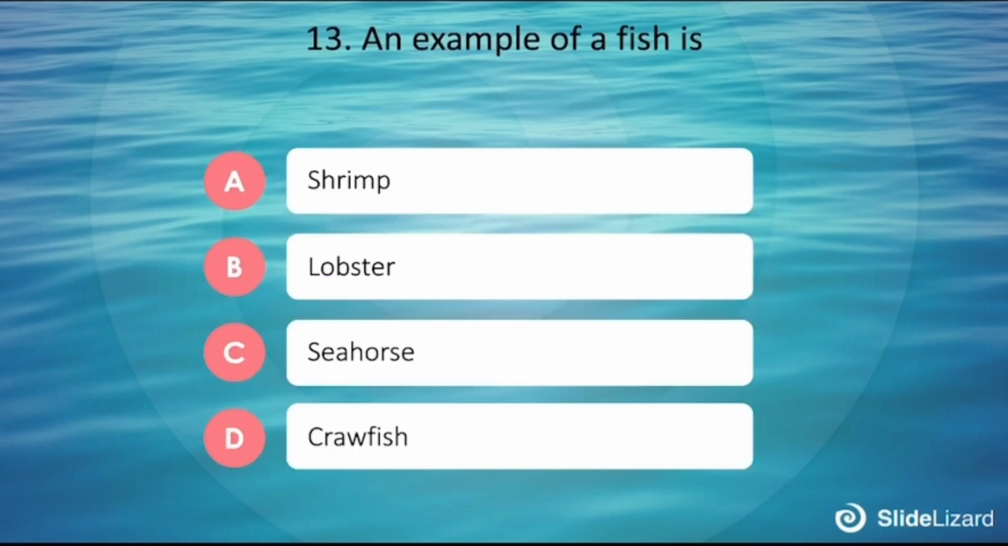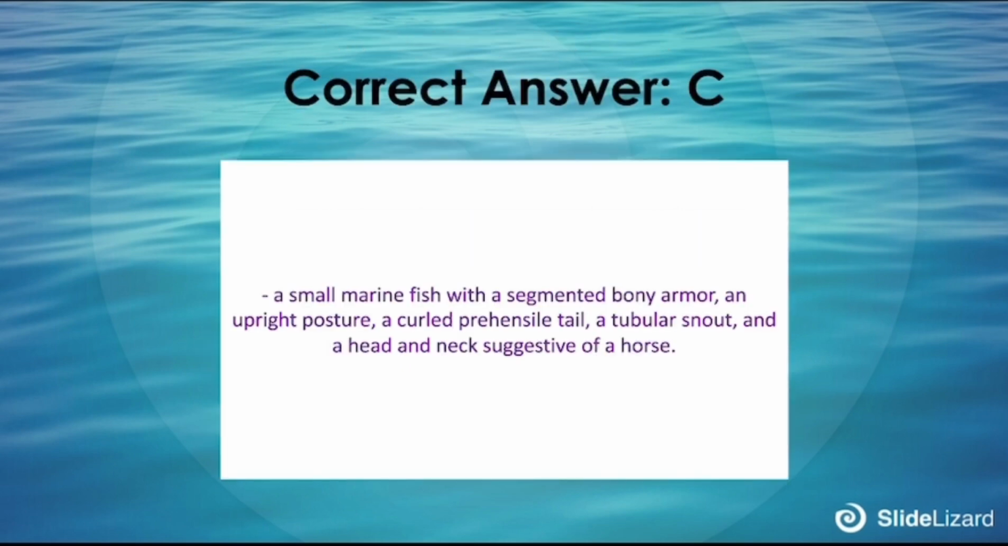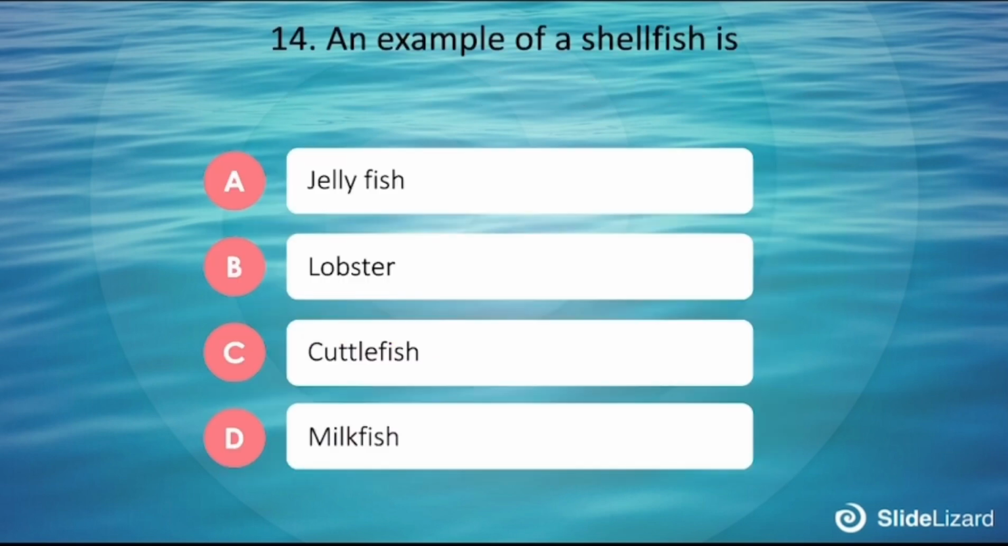directional attributes. 13. An example of a fish is: A. Shrimp, B. Lobster, C. Seahorse, D. Crawfish. The correct answer is C. A small marine fish with segmented bony armor, an upright posture, a curled prehensile tail, and a tubular snout, and a head and neck suggestive of a horse.